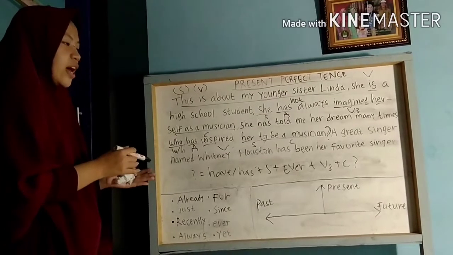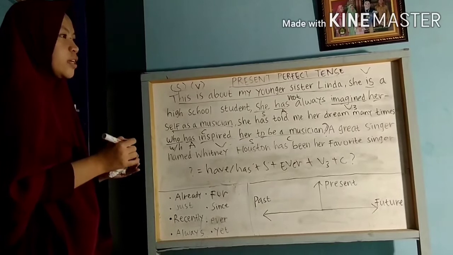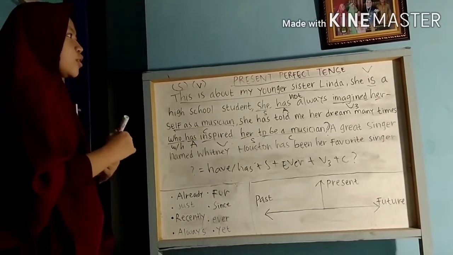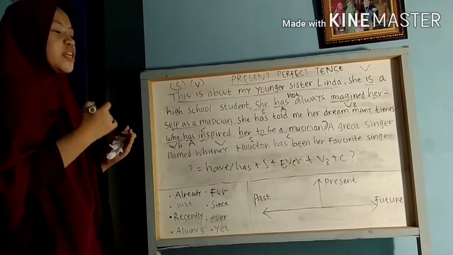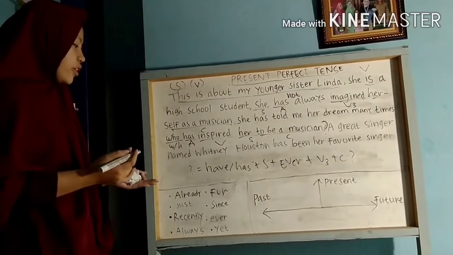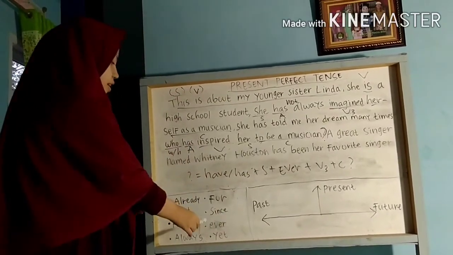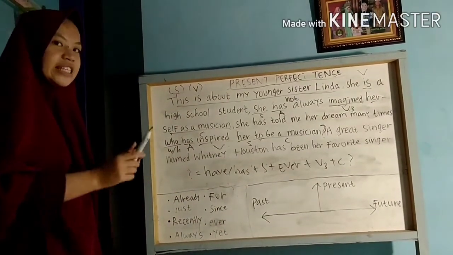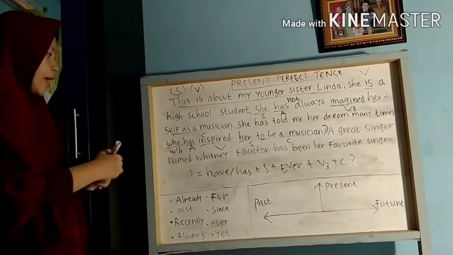When I want to eat, I have to take a plate and a spoon and whatever to eat. So the example is, I haven't eaten yet. So I didn't eat.